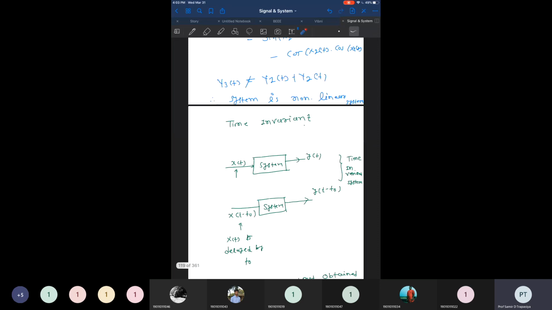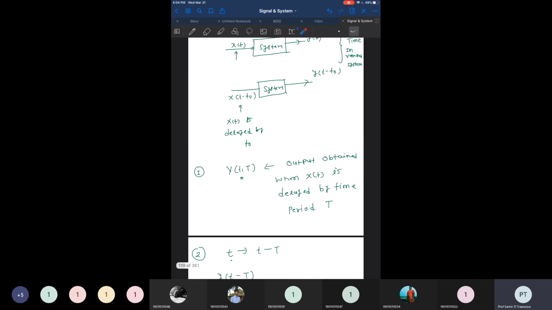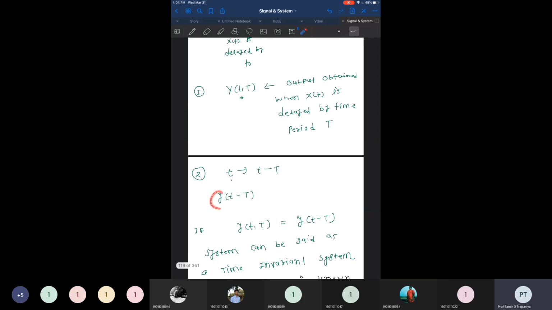Then the next one is time variant. If the system response does change with time, then it is known as a time variant system. But if the system response does not change with time, it is known as a time invariant system. That is the difference between time variant and time invariant, and how one can check this. If we replace every t with t minus tau, we produce y of t minus tau.